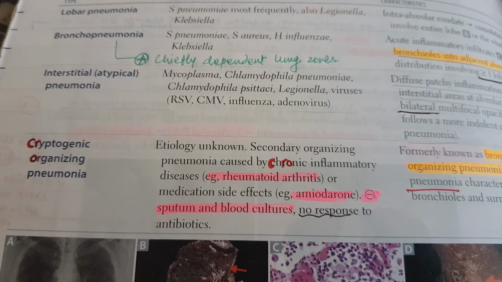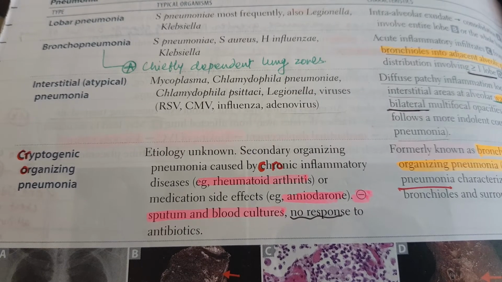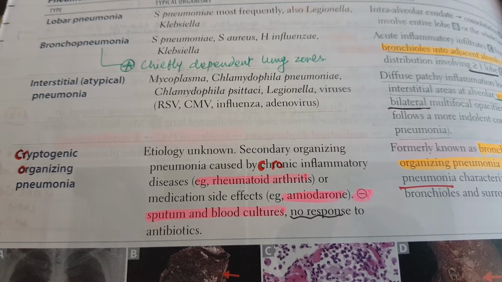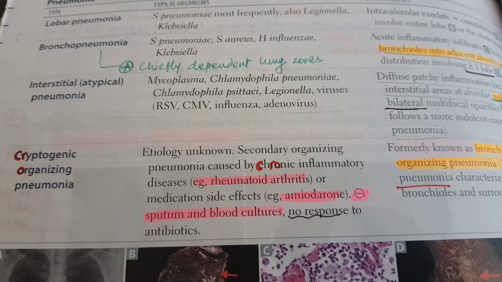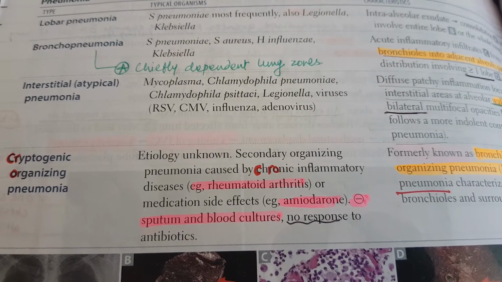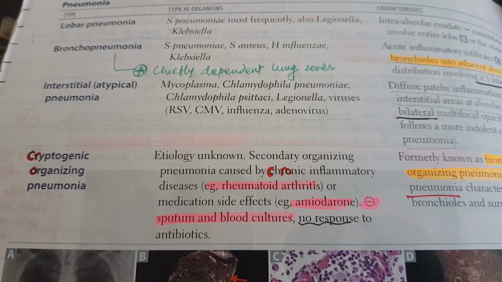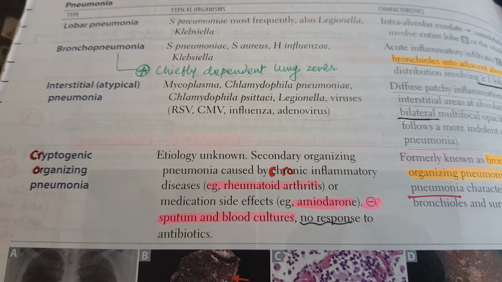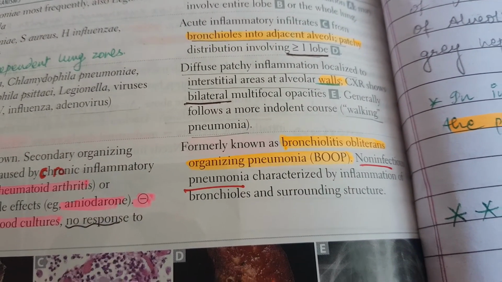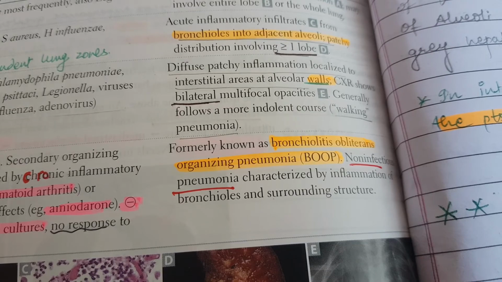Now talking about cryptogenic organizing pneumonia, remember its etiology is unknown. Secondary organizing pneumonia is caused by chronic inflammatory disease such as rheumatoid arthritis, or medication side effects, for example amiodarone. Sputum and blood cultures are negative, and there is no response to antibiotics. So it is not caused by any bug, but follows a chronic inflammatory disease or some medication. Formerly known as BOOP, bronchiolitis obliterans organizing pneumonia, it is a non-infectious pneumonia characterized by inflammation of the bronchioles and surrounding structures.